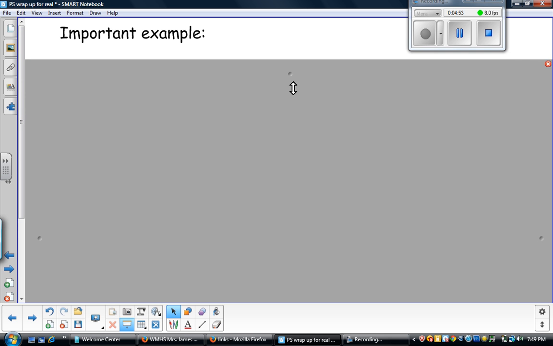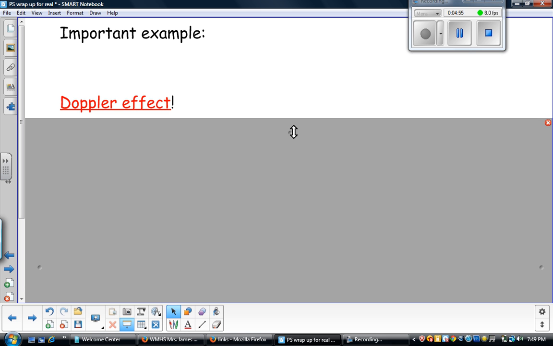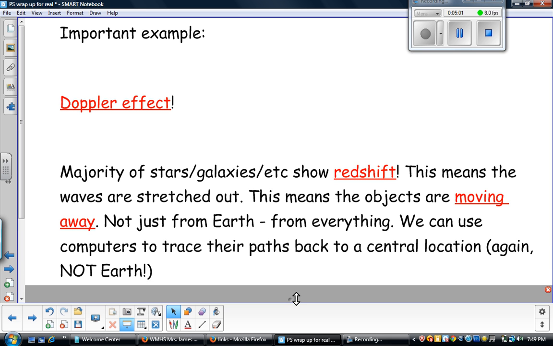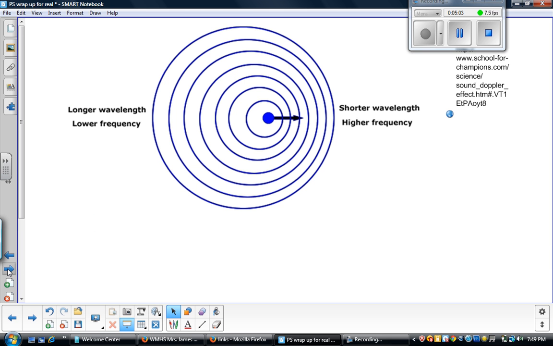Let's focus on one important example, the Doppler effect. Remember the Doppler effect? We learned about it in our waves section. So let's go ahead a page quickly. Here's a picture of the Doppler effect.